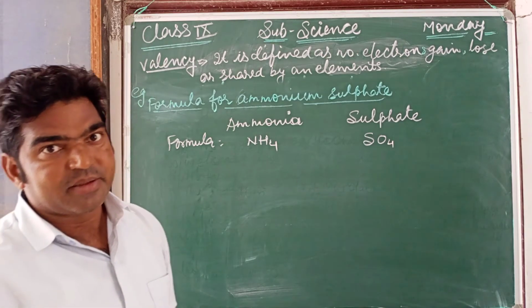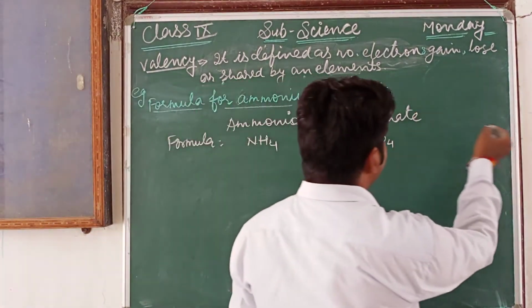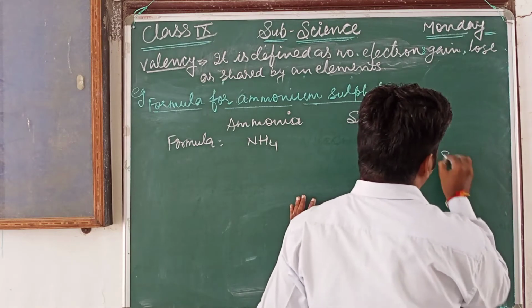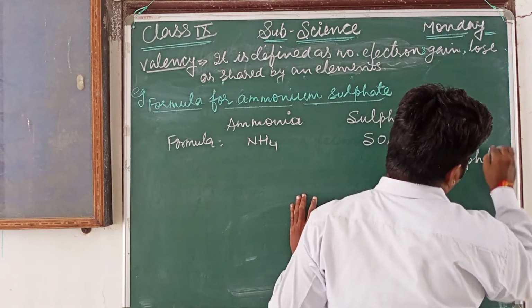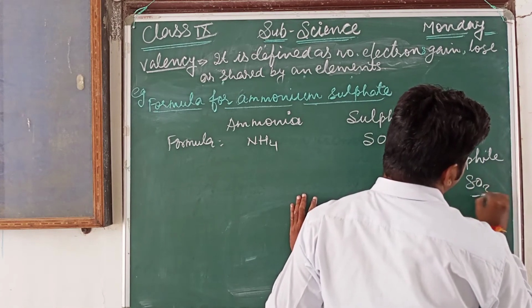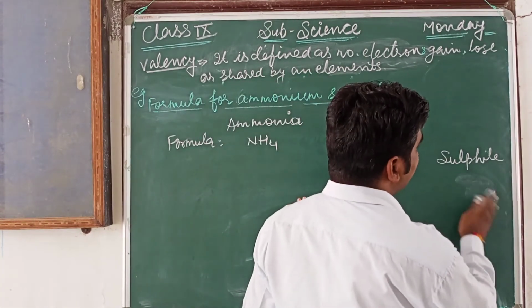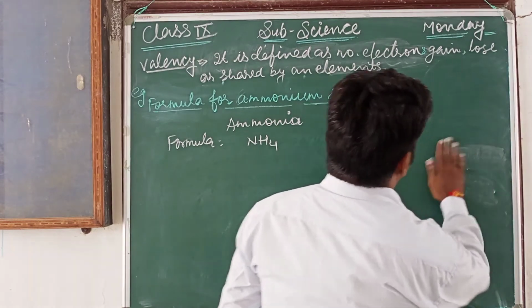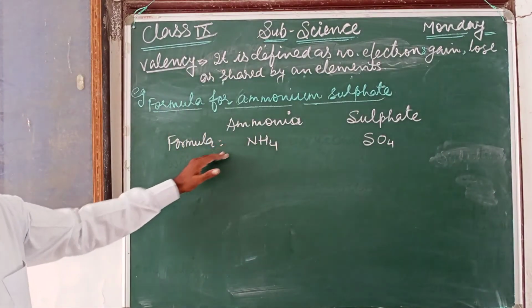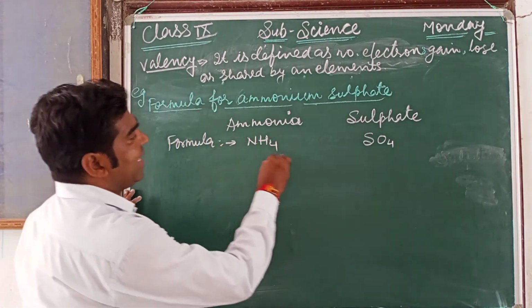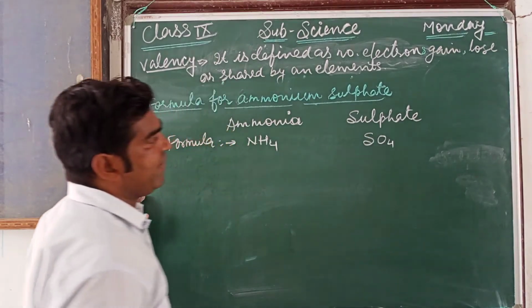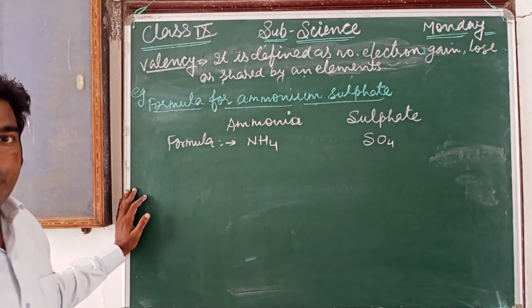Sulfate is SO4 and one more, sulfite, is SO3. Sulfite and sulfate, SO3 and SO4. So here the formula for ammonium is NH4 and sulfate is SO4.